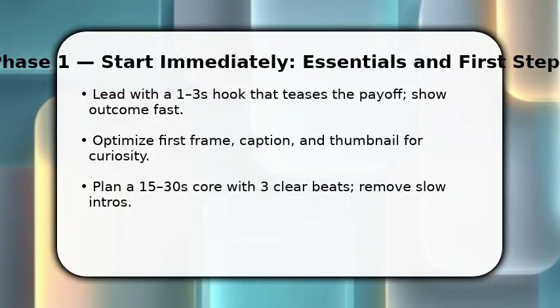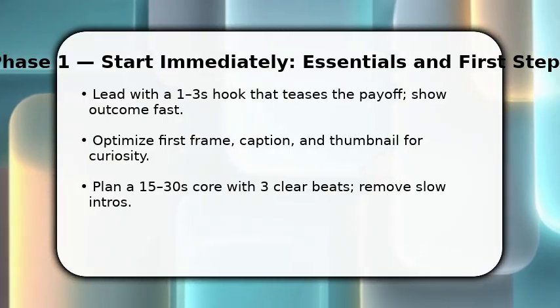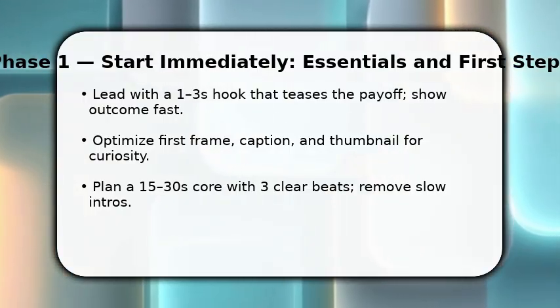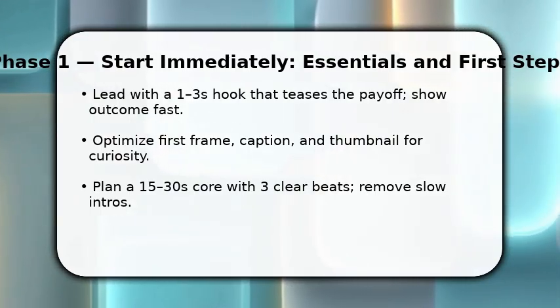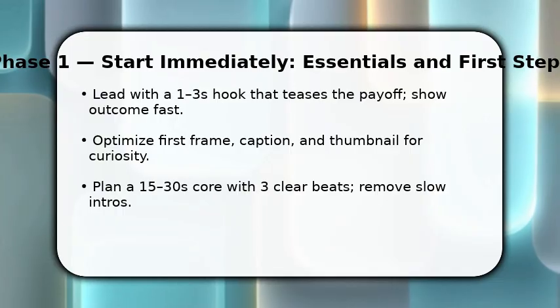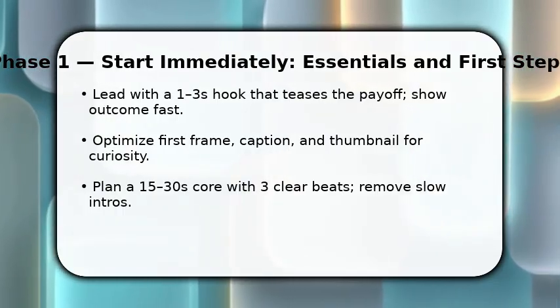You begin by capturing attention in the first second. That 1-3s hook decides whether they stay. Once done, show the payoff visually and state the benefit, so curiosity locks in. Make sure to optimize the first frame, caption, and thumbnail to promise value.